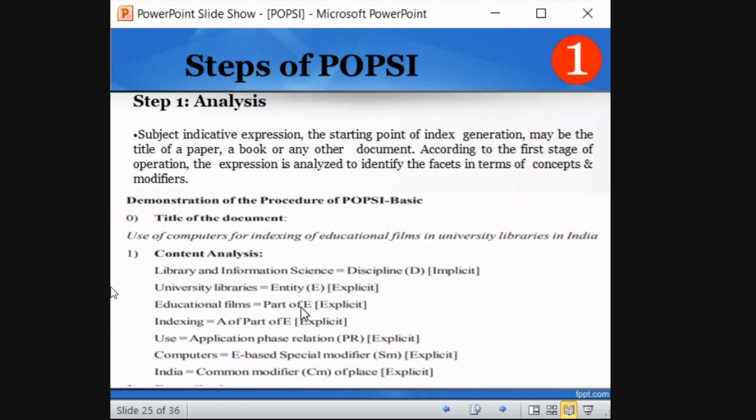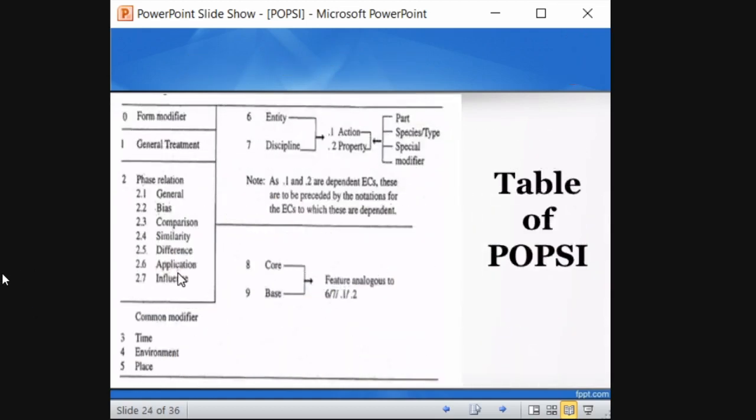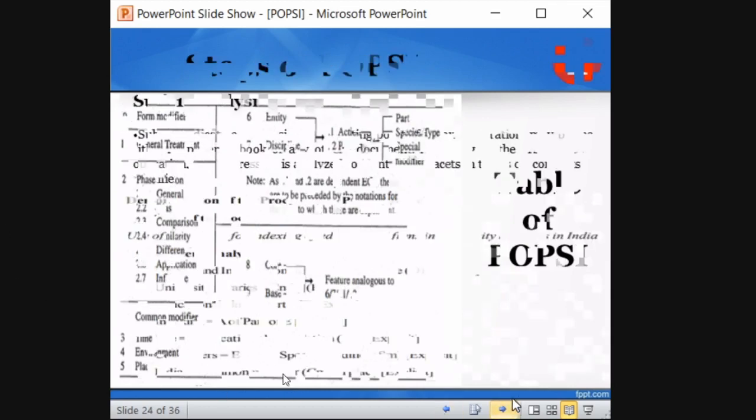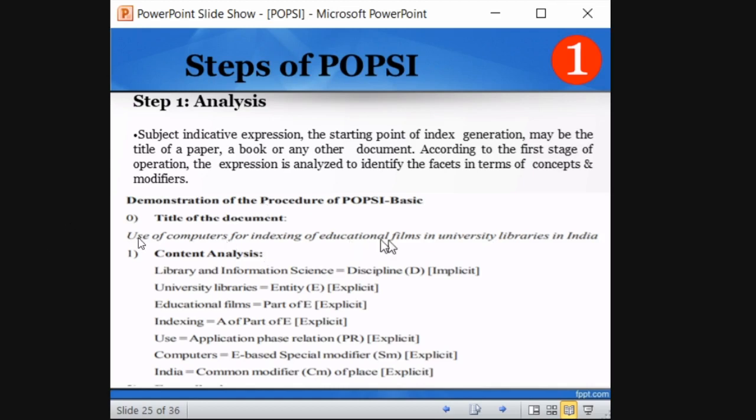We know part of E is educational films. Educational films is a part of university library. Now indexing is the action. A represents action, the part of E represents educational films, and E represents university library. See how they are deriving. Next, use. Use is the application. That is the phase relation. Application is the phase relation in number 2, see 2.6. Application is there, so it follows the phase relation. Here there is an application.